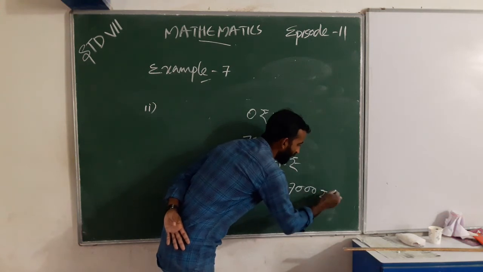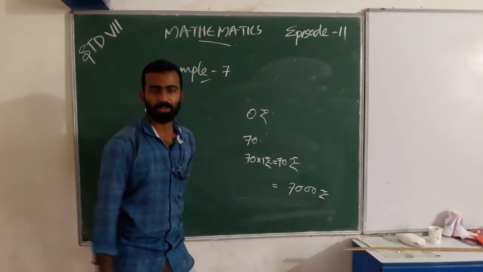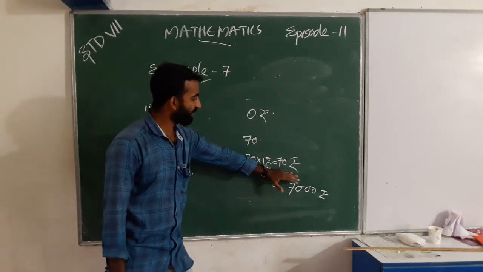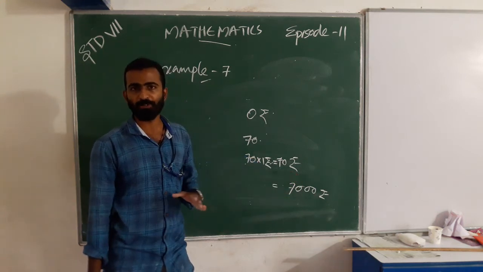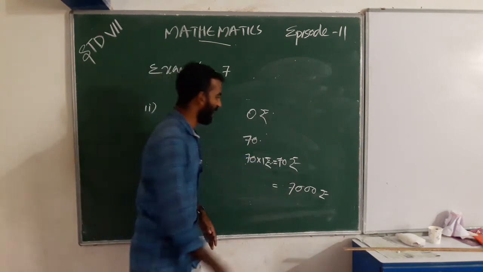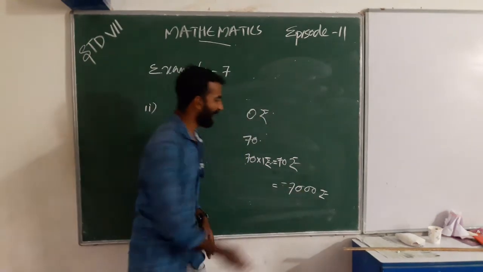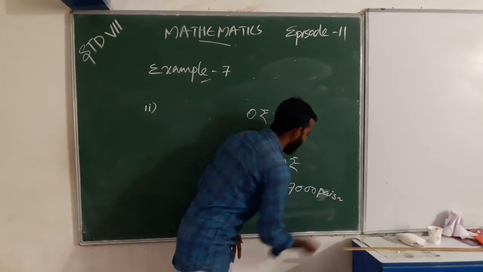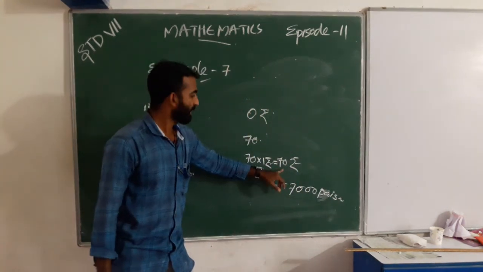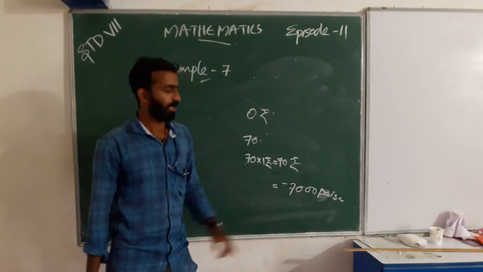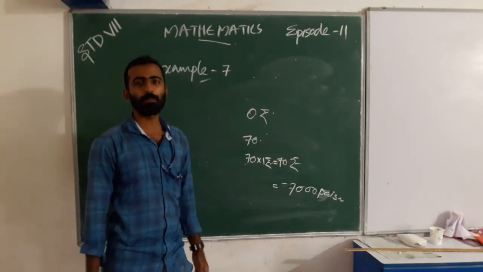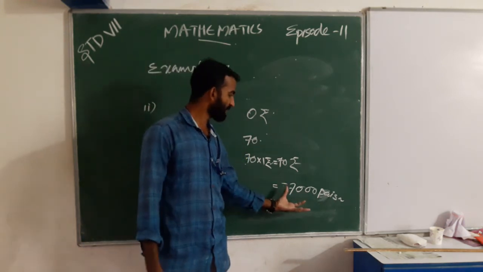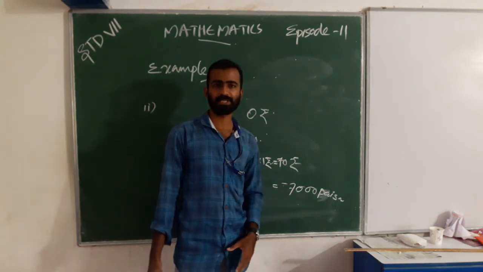7,000 rupees. Is it? Yes. That is, when we earn 70 rupees as profit, then there must be a loss of 7,000 paise. When we multiply by 100, 70 rupees is converted to paise. So negative 7,000 paise. At month or current month, she must lose 7,000 paise.